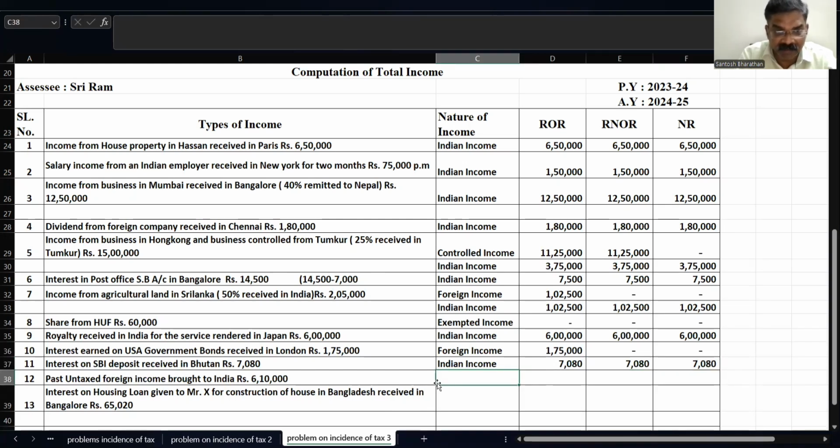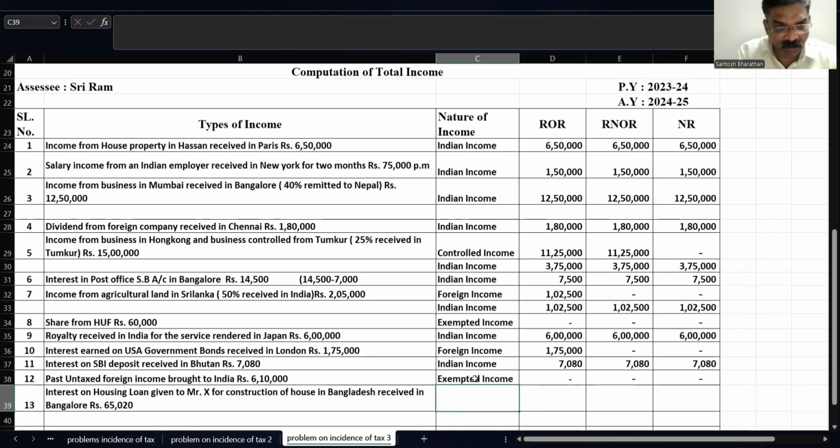Next, past untaxed income brought to India, 6,10,000. Any untaxed foreign income which is brought to India during the previous year is exempted. Nothing is taxable. It is tax-free in all the three cases, but I cannot write tax-free, so I'll mention it as a zero.